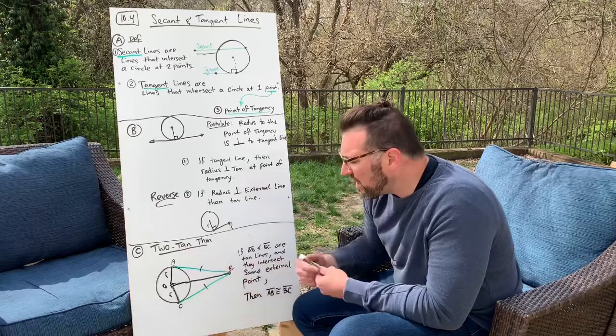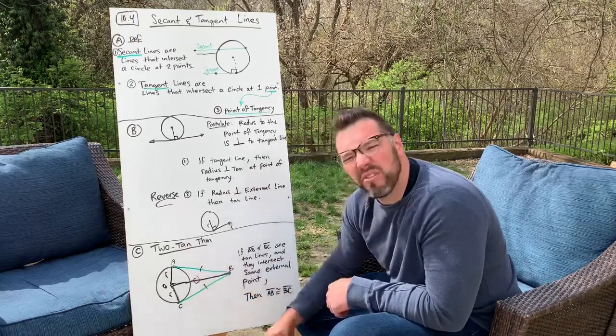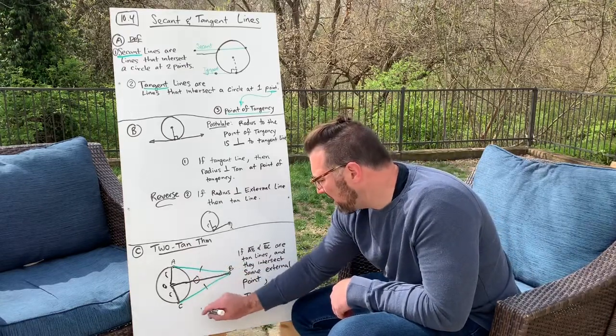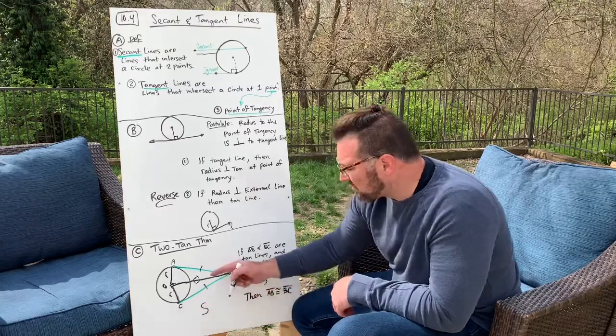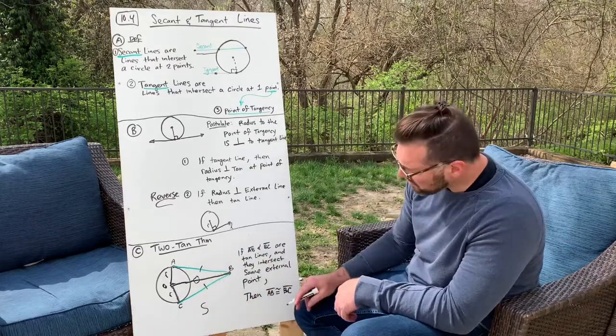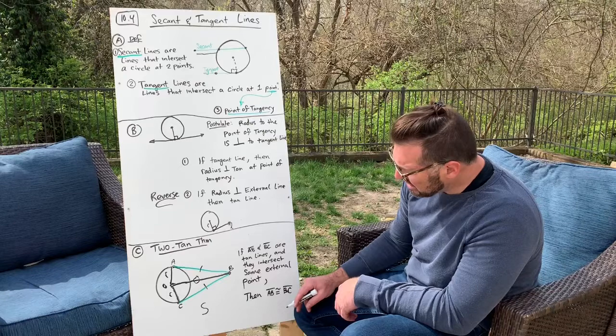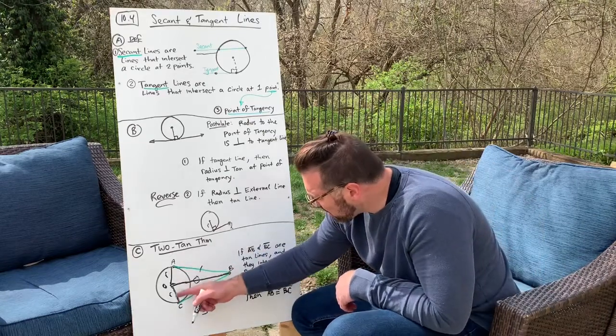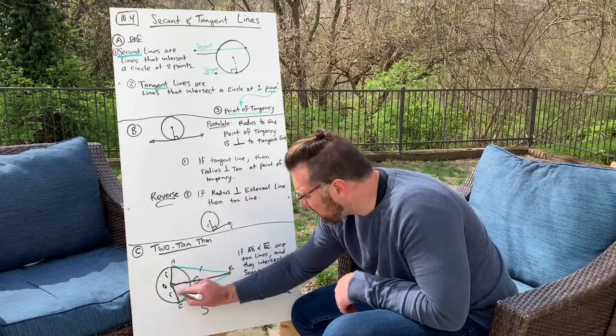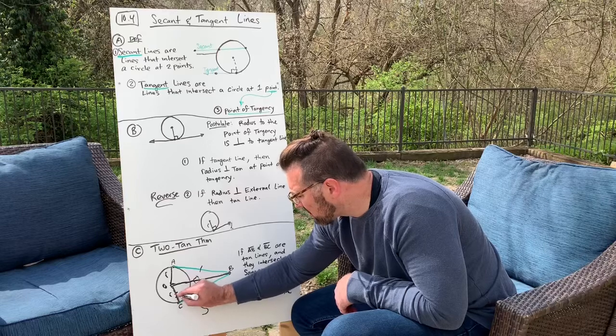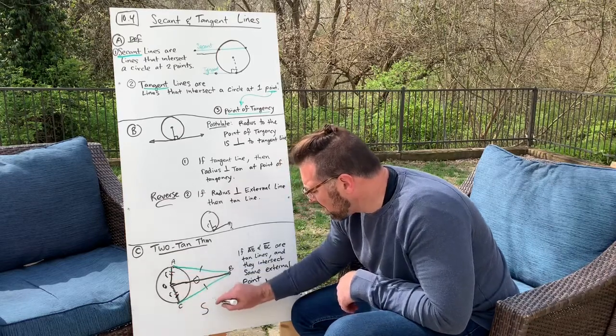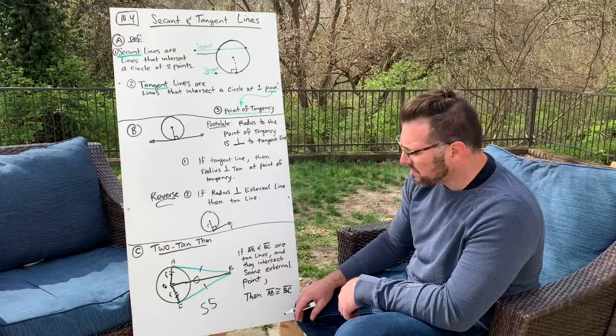Isn't OB congruent to itself, right, by the reflexive property? And so I've got a pair of sides for these two triangles. Let's see, what else do I know? Don't I know that R is the same value? All radii are congruent, and so these two segments are congruent. So I've got another pair of sides.